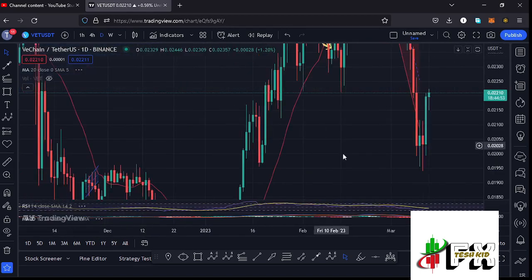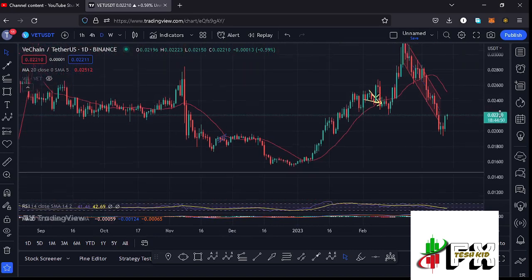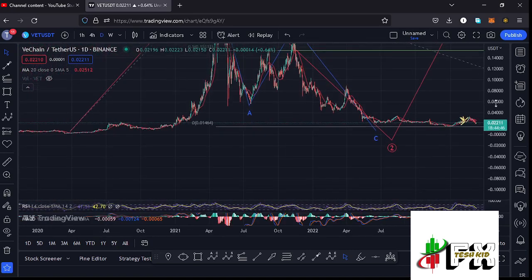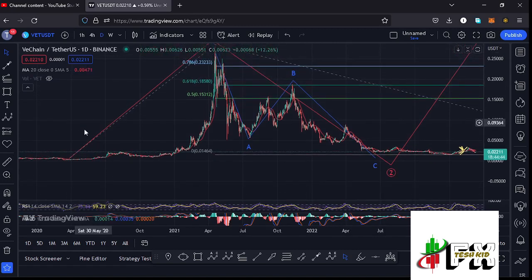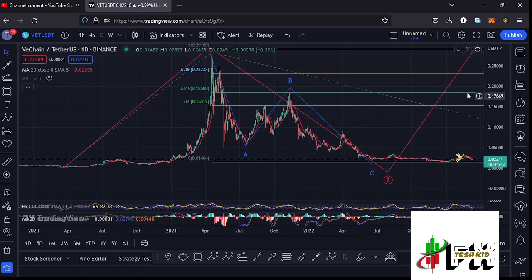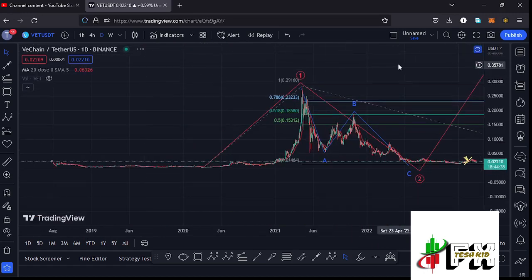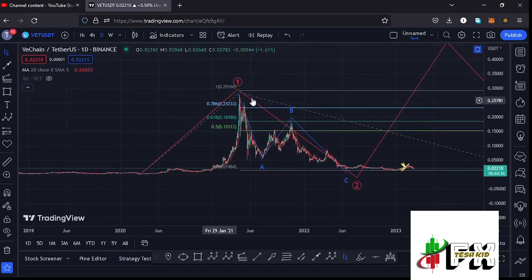And jumping to the daily chart for further analysis and to give you the long-term scenarios that I'm expecting to play out here on the Vechain chart, you can see that Vechain, from these low prices that we had been trading within, saw that massive bounce to the upper side, seeing the all-time high at around the $0.29 mark in what I'm terming as that first wave to the upper side. And after seeing the all-time high, we started the bear market where we had been seeing lower prices in this ABC corrective structure in a move that gave us a low at around the $0.015 mark in what I'm terming as the low for that second wave to the lower side.